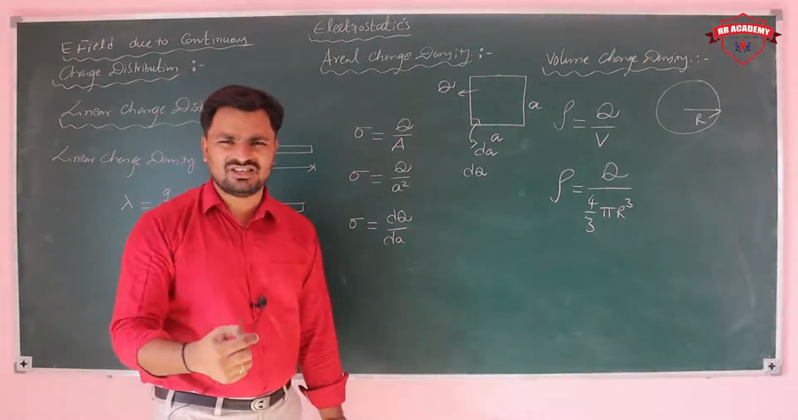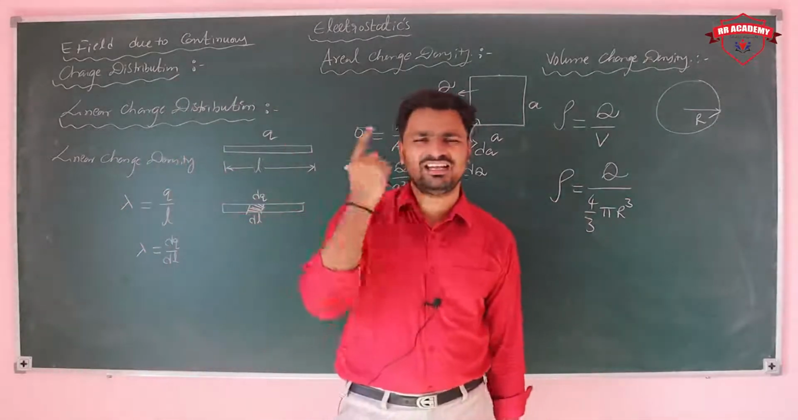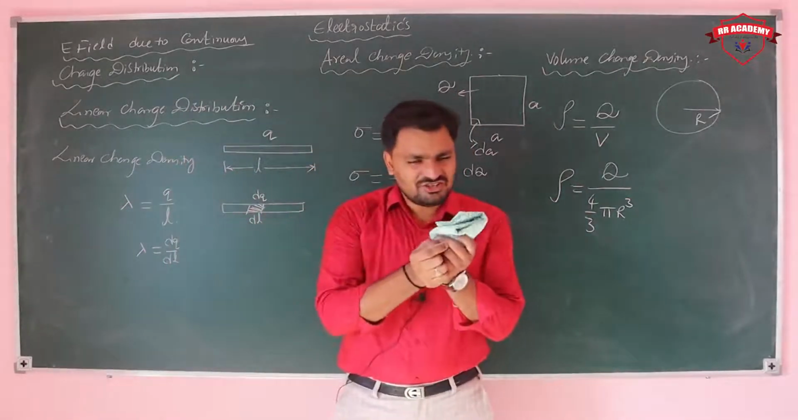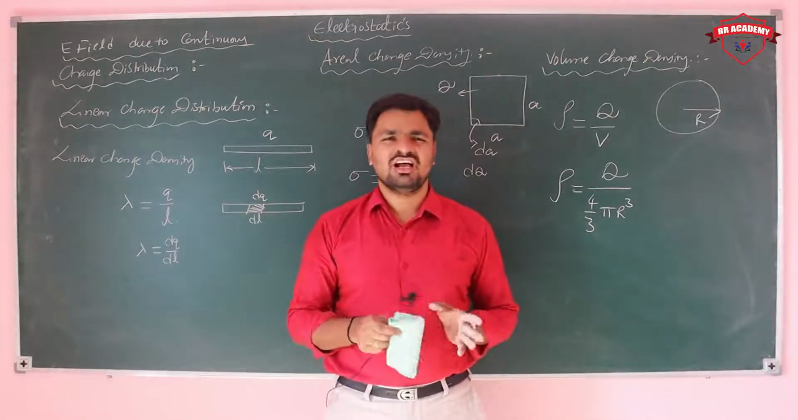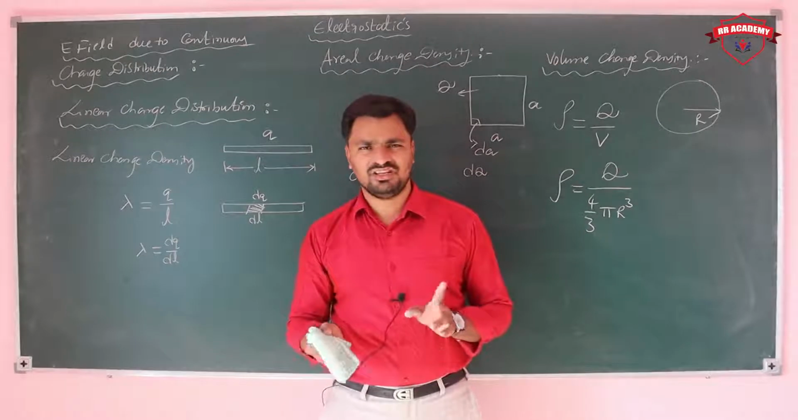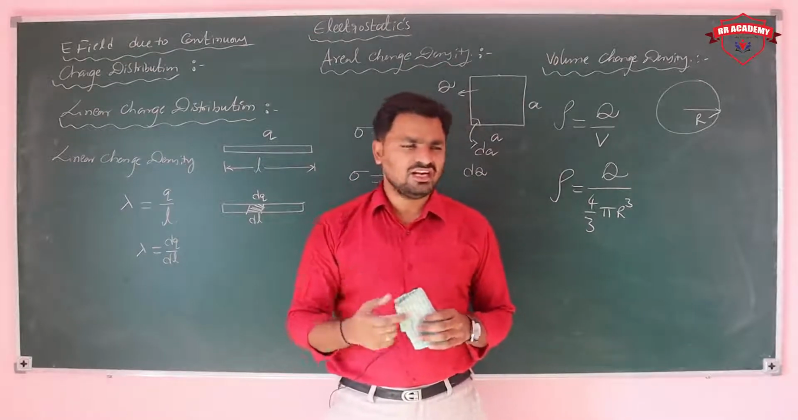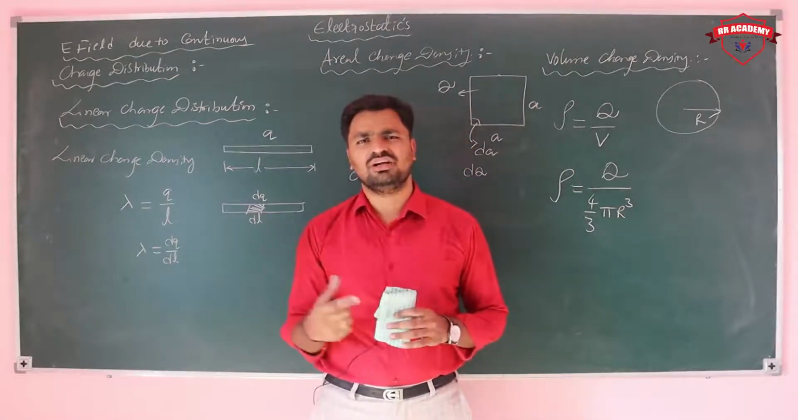If the charge is distributed over its length, that's called linear charge distribution. If it is distributed over area, areal charge distribution. If it is distributed over its volume, that's called volume charge distribution. So we will continue.